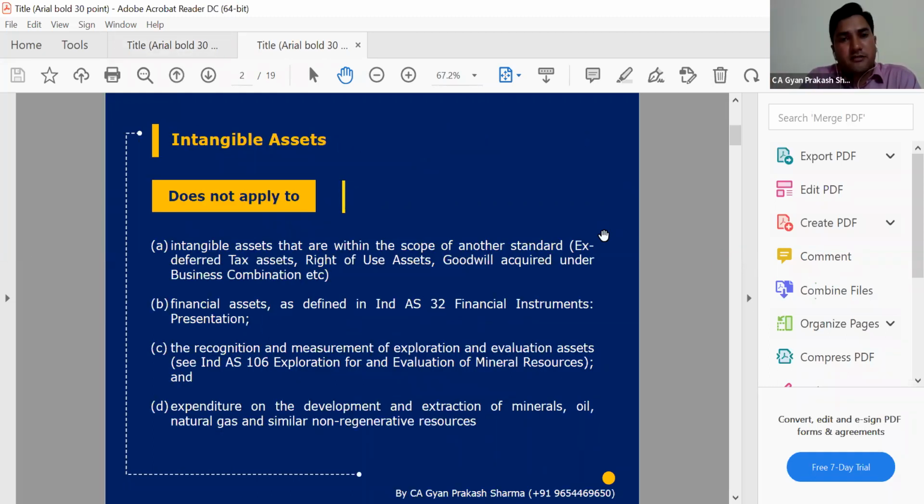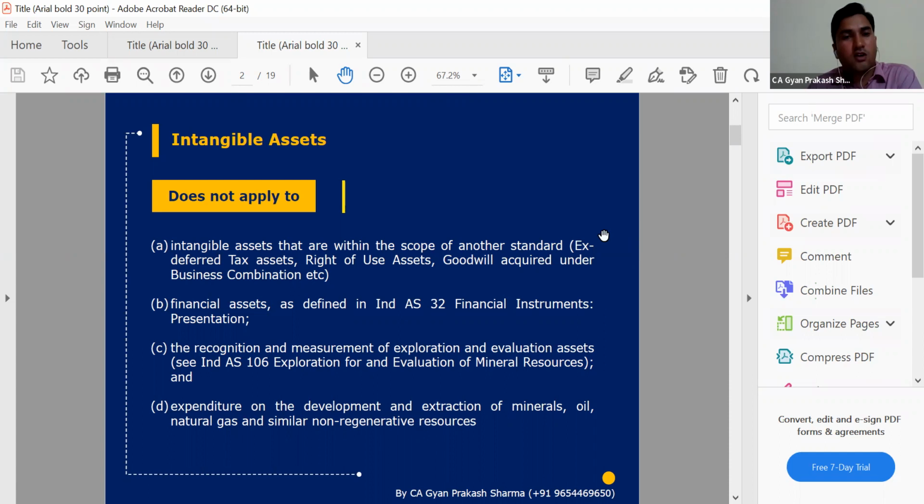So though we have discussed Ind-As 16 and in the same way Ind-As 38 also, there is no much more changes between these two Ind-As, but there are some initial recognition, or we can say like initial identification criteria, are different. Subsequent measurement or disclosure mostly similar, but initial recognition are different. So which type of transaction? So first of all, we discuss any amount incurred or any activity done by organizations which generated any asset or any benefits in form of intangible nature, that will be considered an intangible asset.